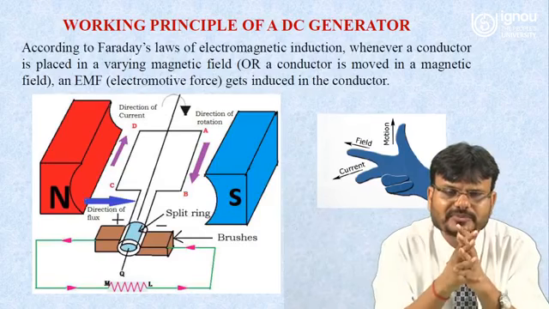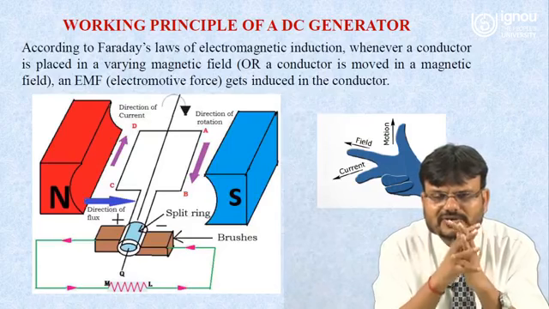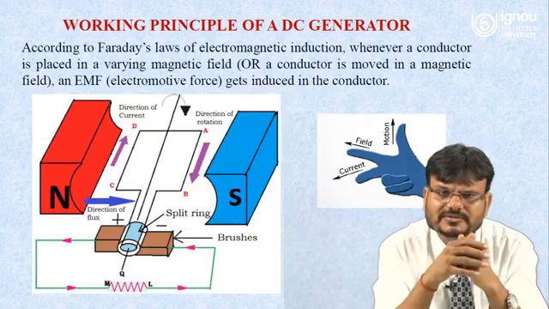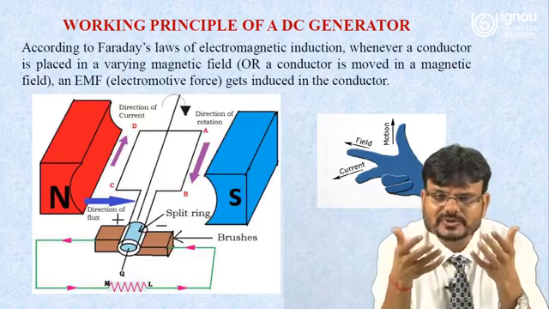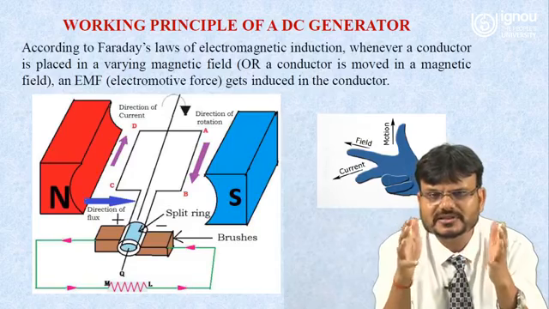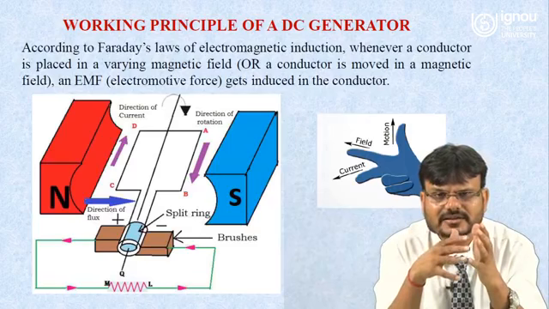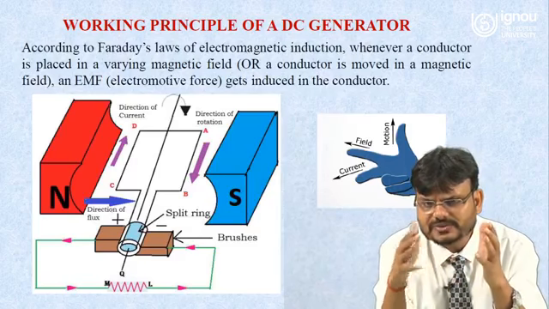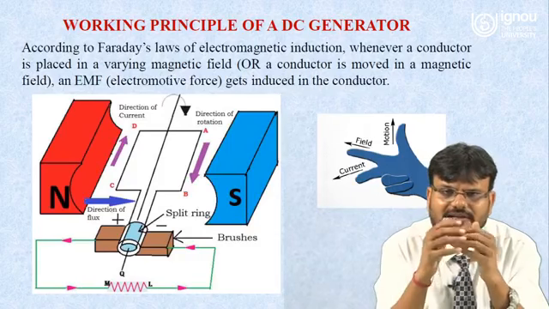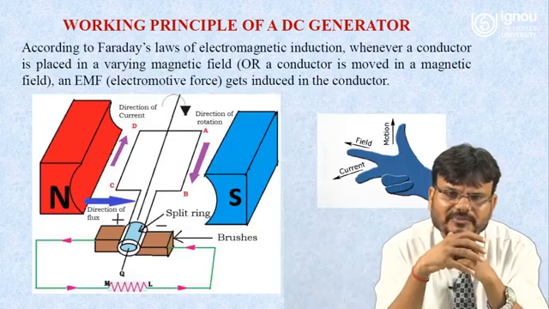How much EMF will be induced depends on different parameters. It depends on the number of poles, the strength of the flux, and the number of coils. So E is equal to what? E is proportional to P phi N, where P is the number of poles, phi is the flux per pole, and N is the speed at which it is rotating in the magnetic field. It will also depend on the number of armature conductors and the number of parallel paths.